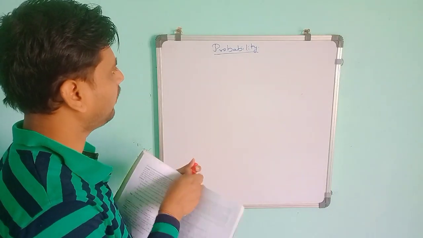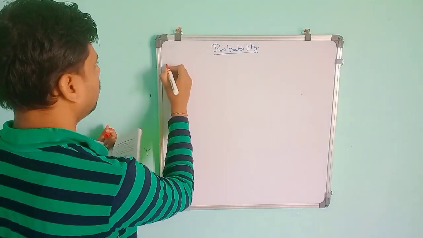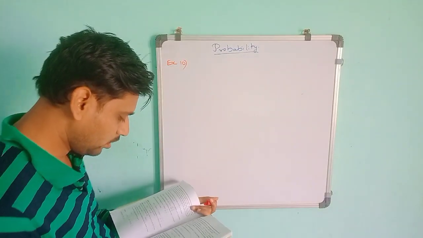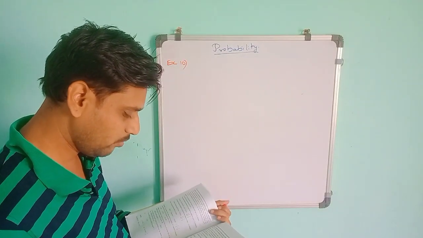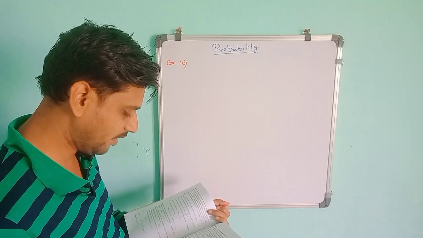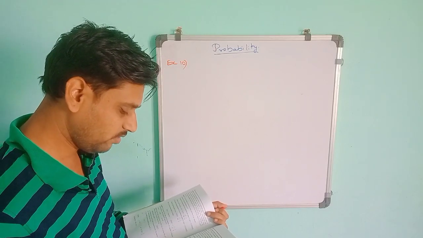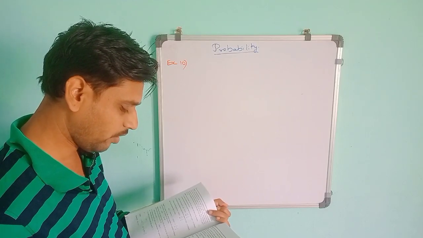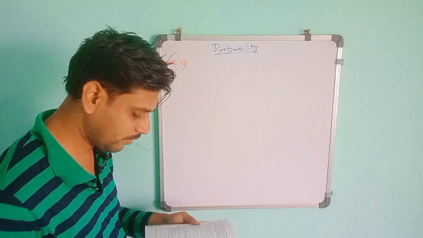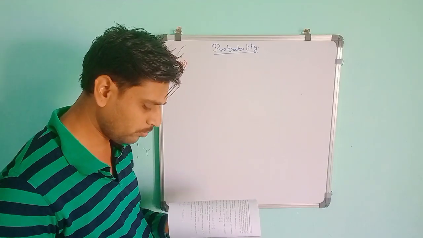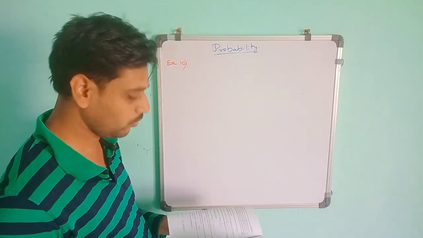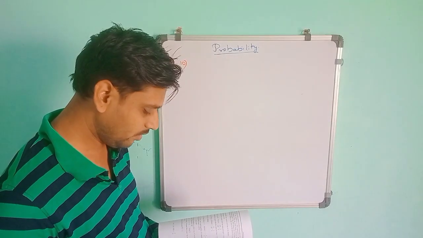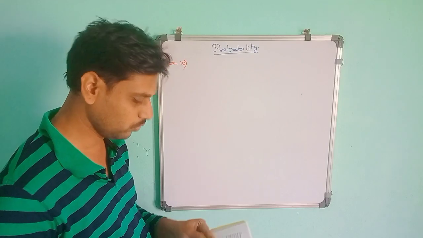Up to example 9 I have done. Next is example 10. In a musical chair game, the person playing the music has been advised to stop playing the music at any time within 2 minutes after she starts playing. What is the probability that the music will stop within the first half minute after starting? The possible outcomes are the numbers between 0 and 2, because within 2 minutes means 0 to 2. This is the position on the number line from 0 to 2.